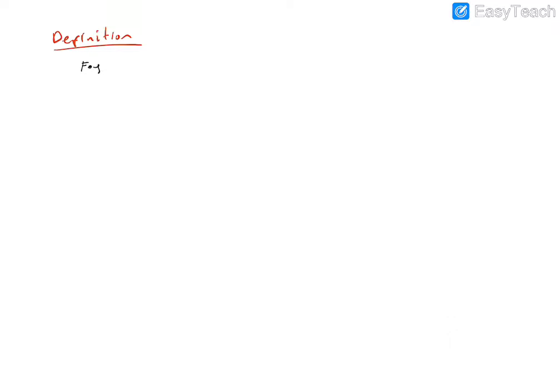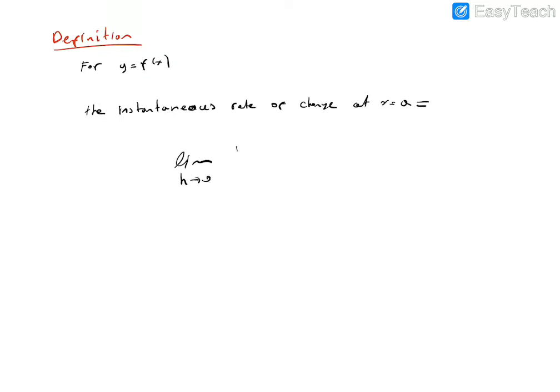Again, for y equals f of x, the instantaneous rate of change at x equals a equals the limit as h goes to 0 of f of a plus h minus f of a over h. This limit is the instantaneous rate of change, of course, if the limit exists.